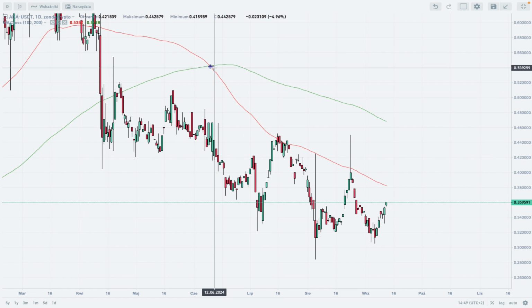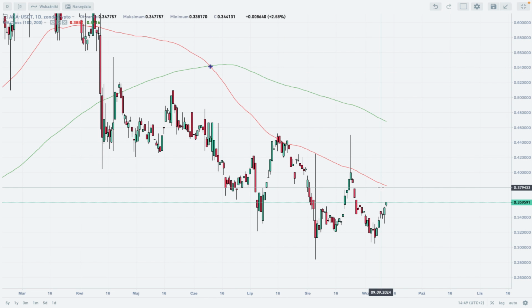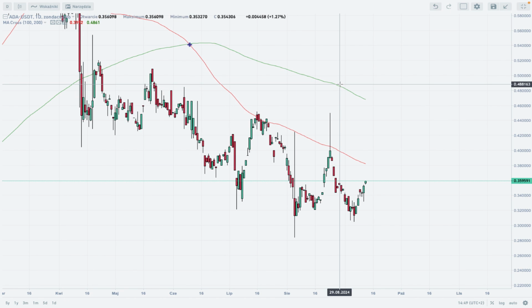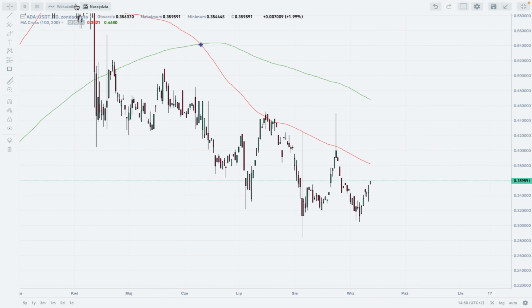As you can see, we got the bearish cross, which is called the death cross, and since then the 100 periods moving average has been a proxy for the range of the possible movement to the upside by the bulls, and of course the market is still trading below the 200 periods moving average as well. Recently we got a very nice bounce to the upside. Let's find out what is going on here.